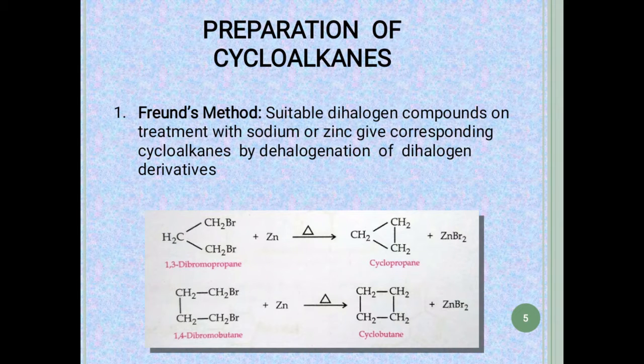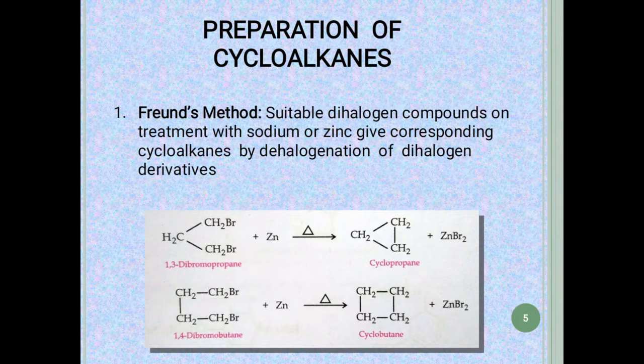Next is the preparation of cycloalkanes. Cycloalkanes can be prepared by various methods. The first one is Freund's method, which is a dehalogenation reaction. Suitable dihalogen compounds are treated with sodium or zinc at a very high temperature. Then dehalogenation will occur, meaning removal of the halogen groups, and a cyclic compound will be formed.